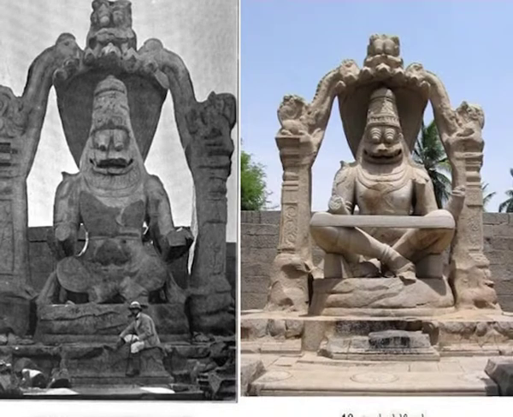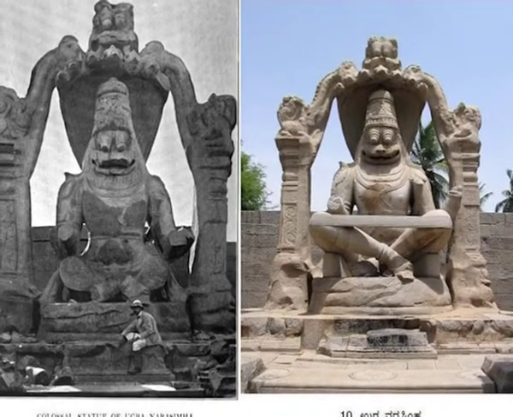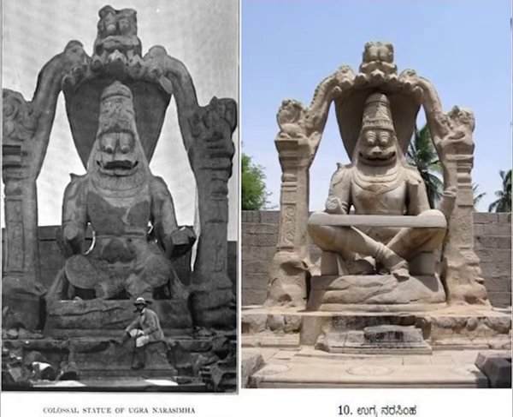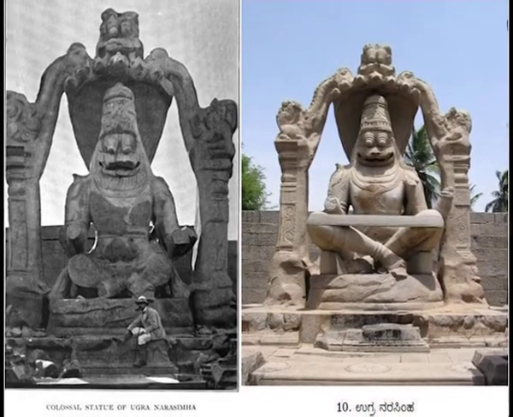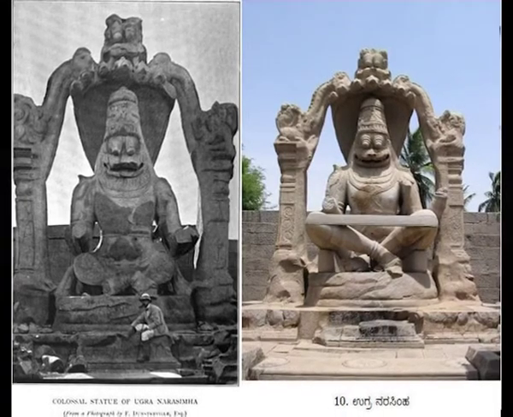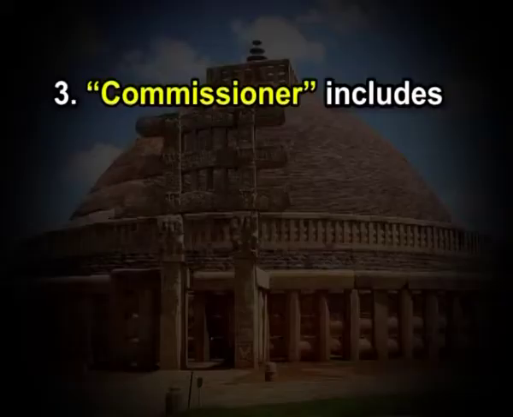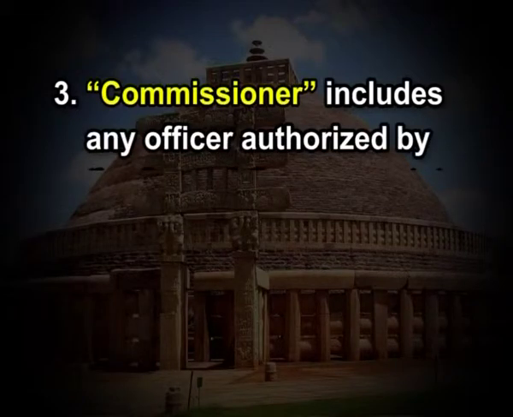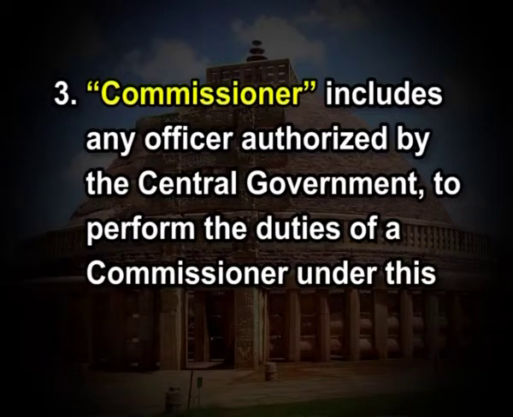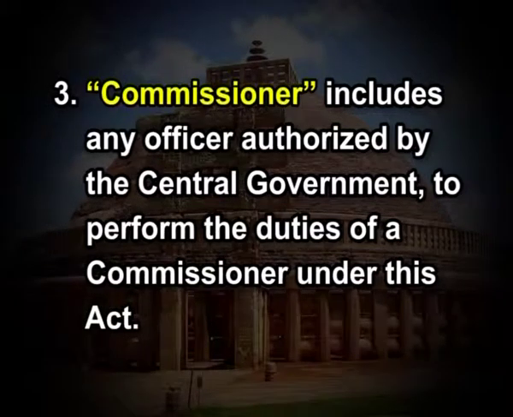Antiquities include any movable object which the central government, by reason of their historical or archaeological associations, may think it necessary to protect against injury, removal or dispersion. Commissioner includes any officer authorized by the central government to perform the duties of a commissioner under this act.